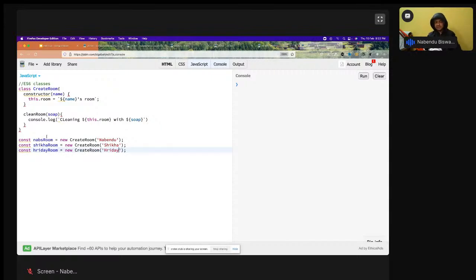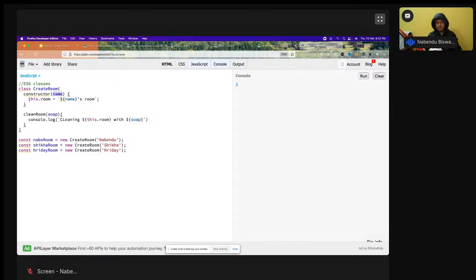So I've created 3 objects, and you create an object with the new keyword and you are passing something. Whatever I pass to an object gets into the constructor. If the constructor has a variable, the value will be received there.